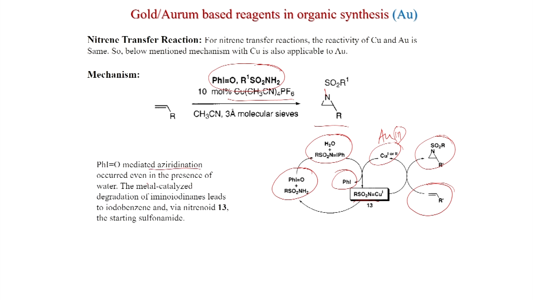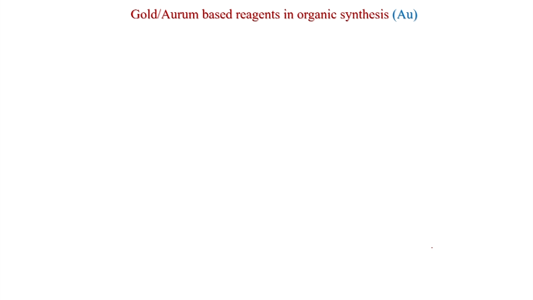PhIO mediated aziridination occurred even in the presence of water. The metal catalyzed degradation of the iminoiodinane leads to iodobenzene and nitrenoid 13 and the starting sulfonamide. This was published in JOC.